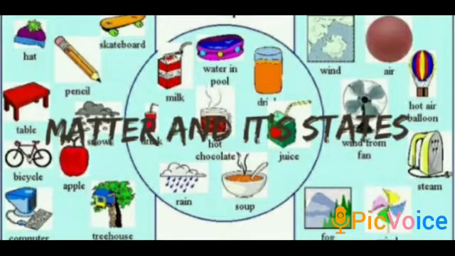Children, we can see different types of things around us. That means people, houses, sun, moon, stars, wind, air, etc. Most of the things around us are matter. Do you know what matter is? The stuff that everything is made of is called matter. What is matter, children? The stuff that everything is made of is called matter.